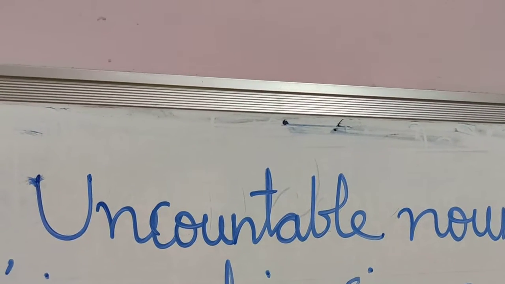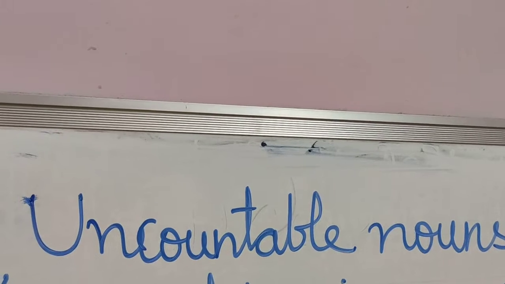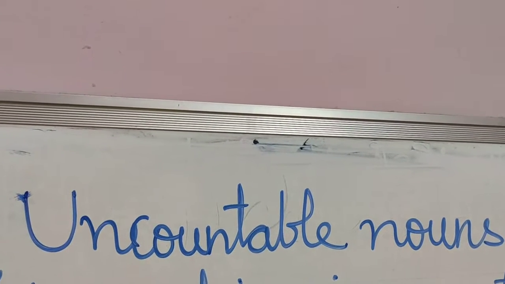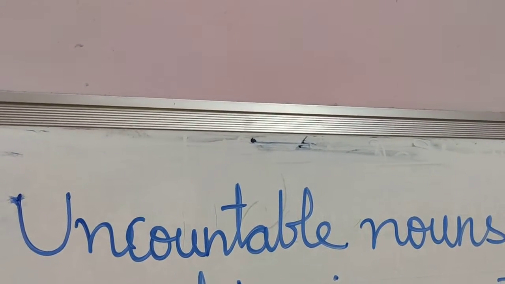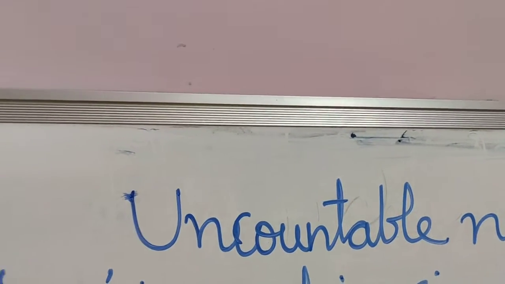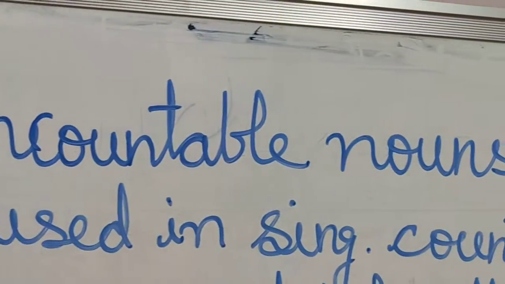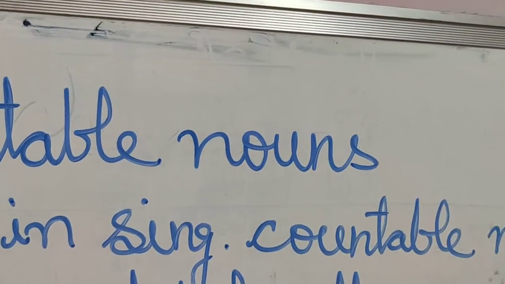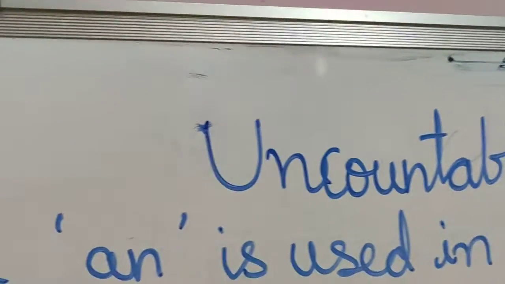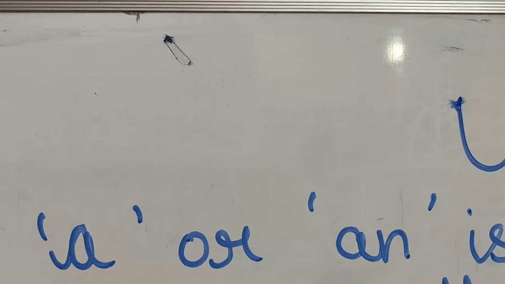Now coming to the next part, that is uncountable nouns. And the difficulty is we are not able to identify which nouns are uncountable. Let me help you. The first thing I would like to show, a or an is used in singular countable nouns. Now the question comes, do we use a or an with an uncountable noun?